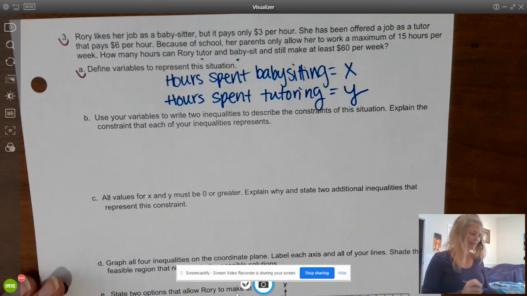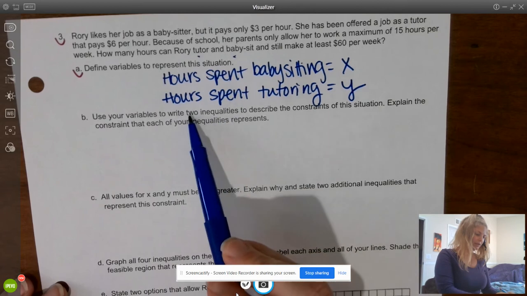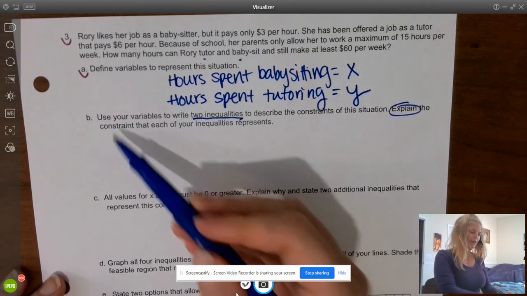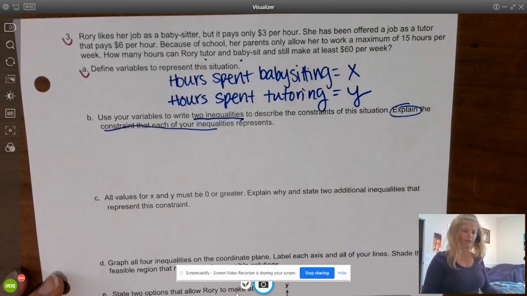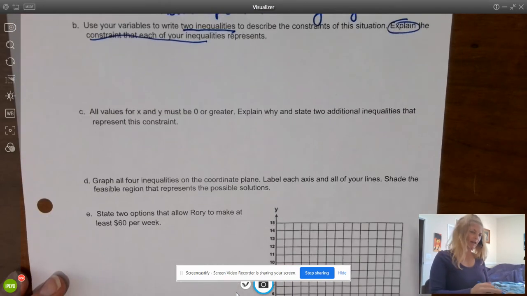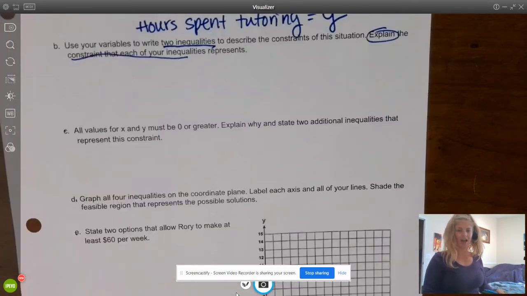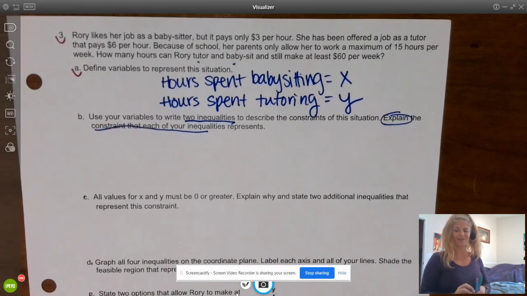From here, I need you to use your variables to write two inequalities and also explain the constraint that each of your inequality represents. Then I need you to finish C, D, E, F, and G. And we will go over those as soon as you're done. So you're going to be finishing up all of number 3, and we'll go over them when you're ready.